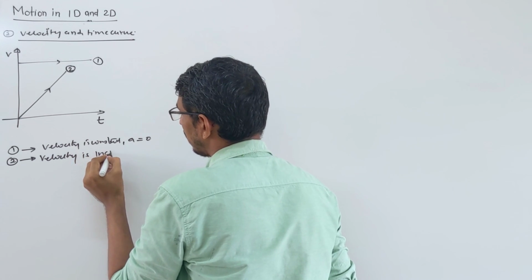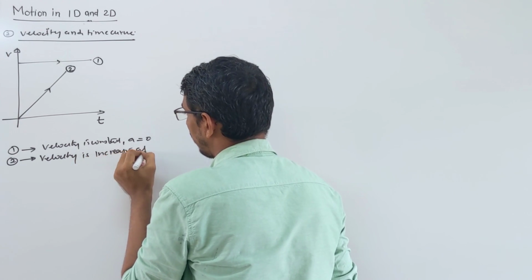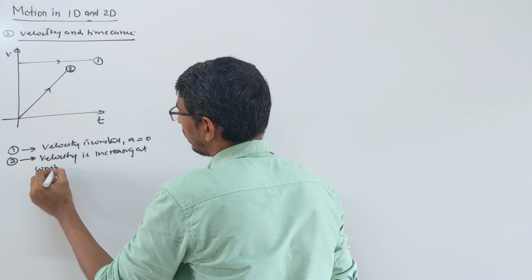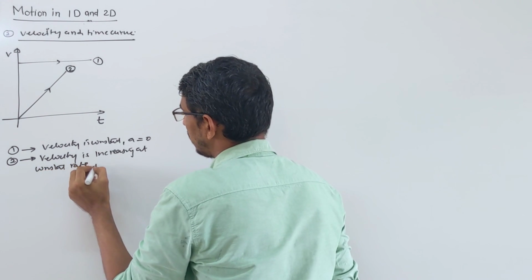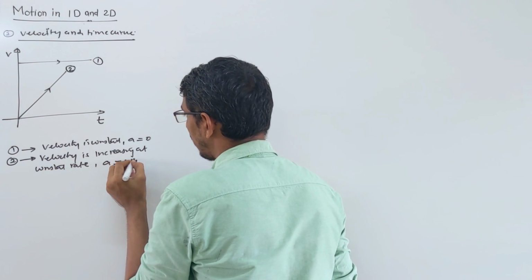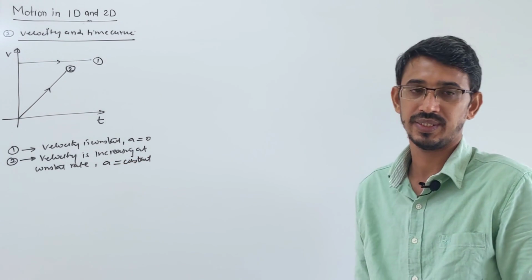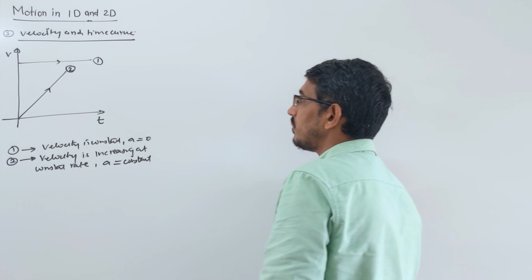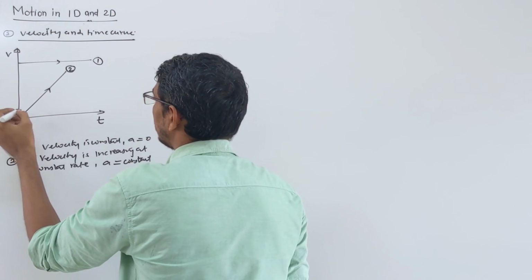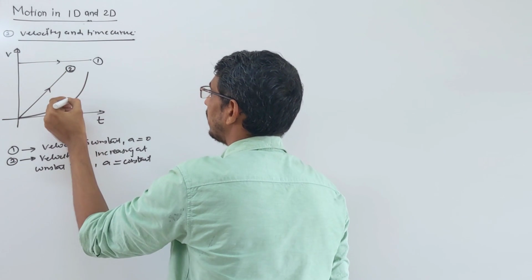Increasing at what? Constant rate. So that means what? Acceleration is there, but acceleration is what? Constant acceleration is there. Yes, yes, there. Okay. Now let's draw curve number 3 like that shape.